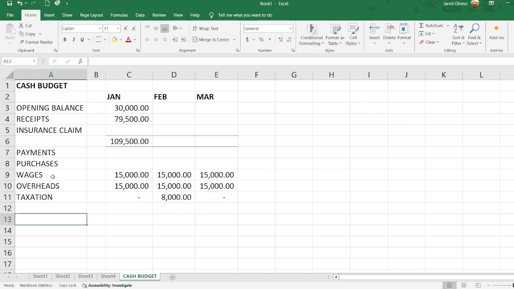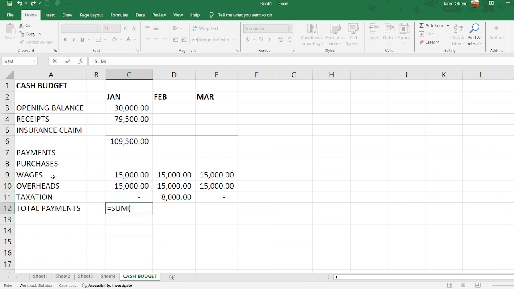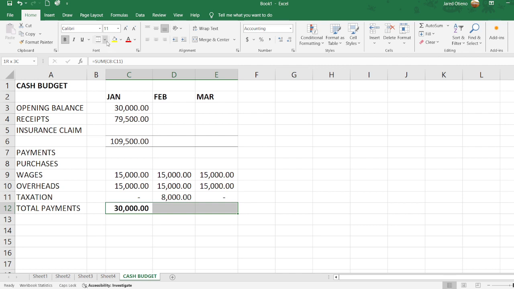So our total payments, that will be the total of all this. You can either say equals to sum, and you just sum up all this. So you select that area where you are summing up from. Of course that one is 30,000 for the time being. I'll make these ones bold. But there are purchases which we have yet to determine to be able to know the actual figures over here.